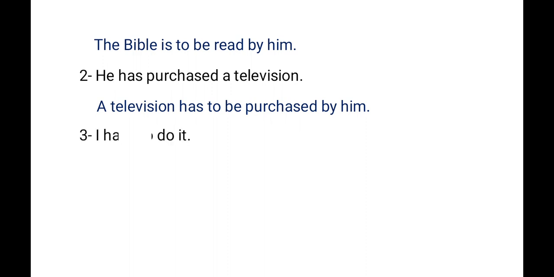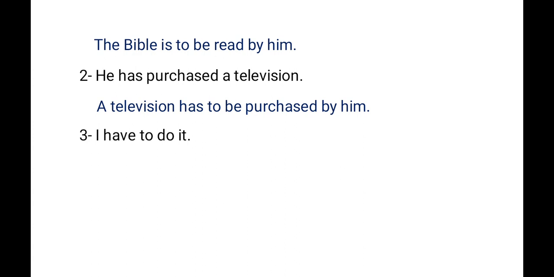Then see the next example. I have to do it. How can we change it? We have also seen that to is used, meaning that the infinitive is used. So first of all, the object, it. Then have. It is singular, so we can use has, not have.